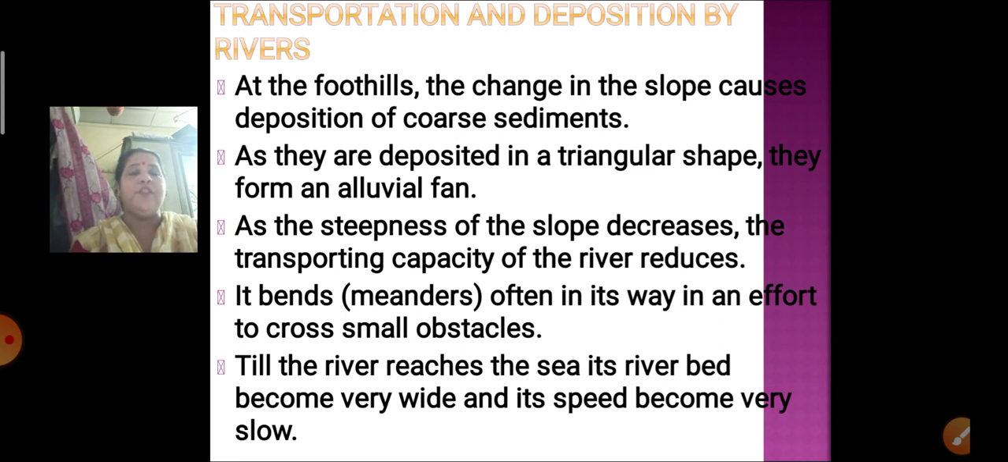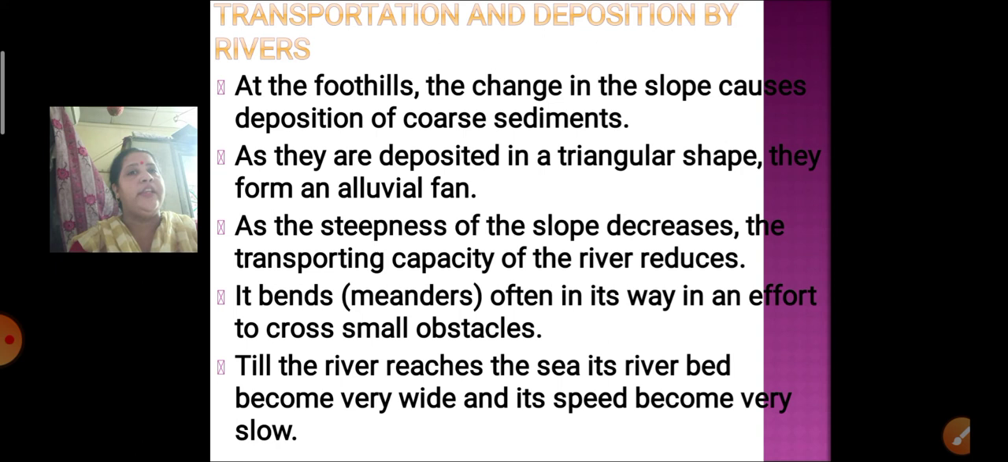As the steepness of the slope decreases and the slope becomes gentle, the transporting capacity of the river also reduces. Because of this, various types of patterns are formed by the river. It is the struggle of the water to go in its own way, and that time it forms bends. These bends are called meanders. At times it makes meanders and oxbow lakes.